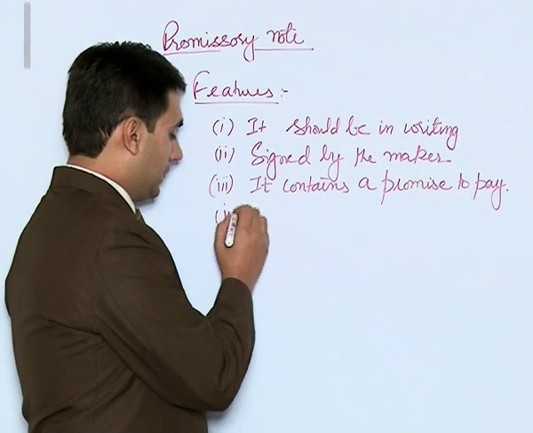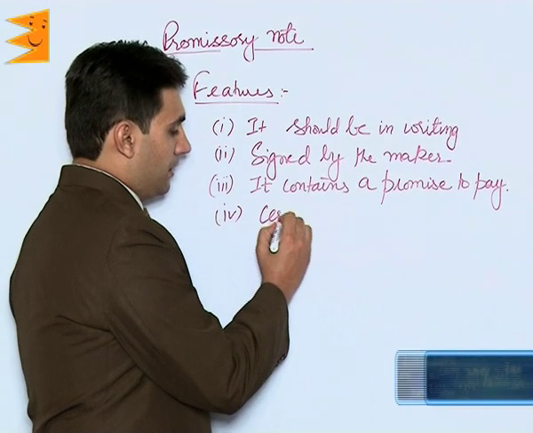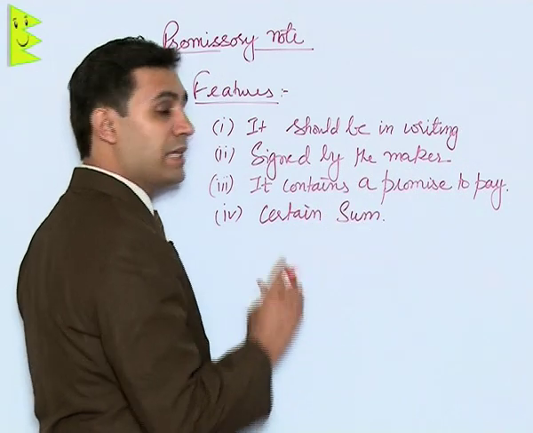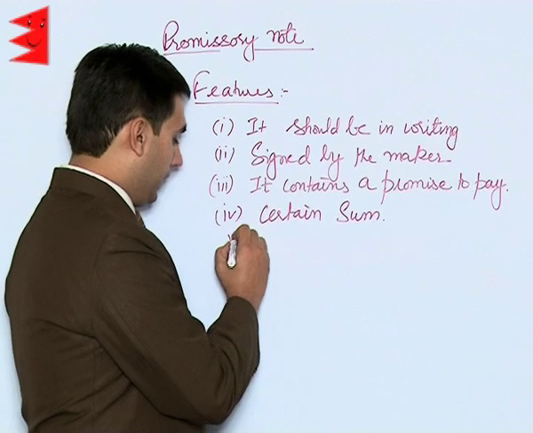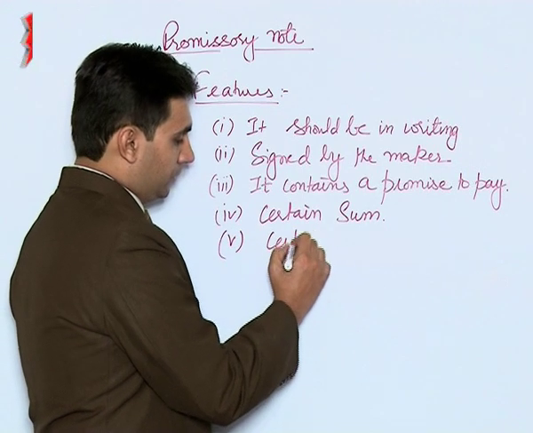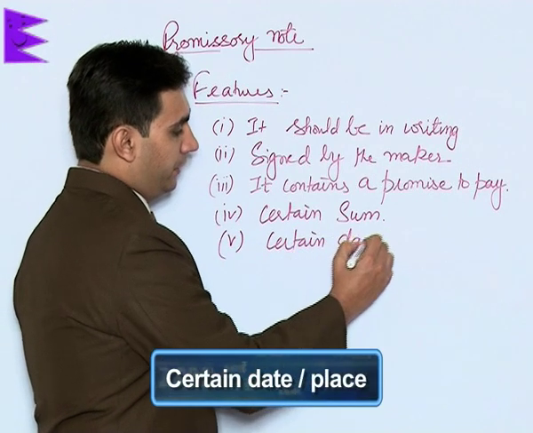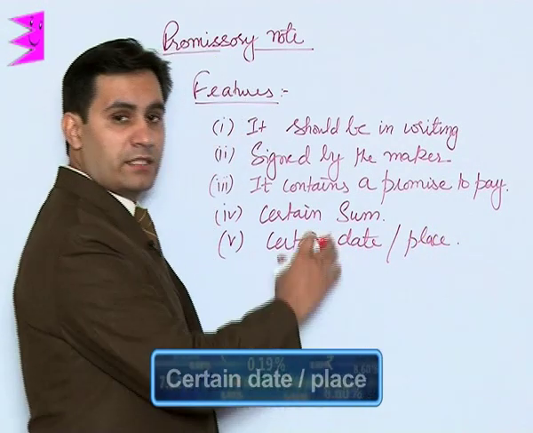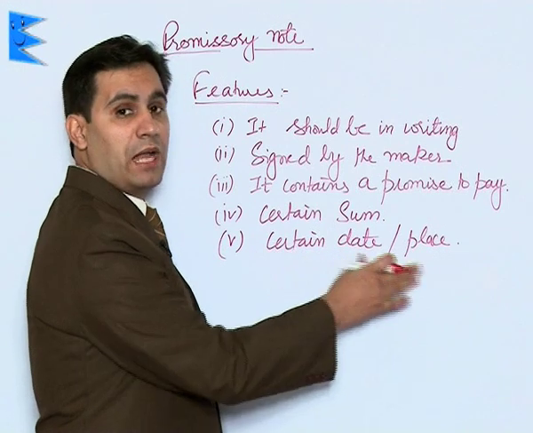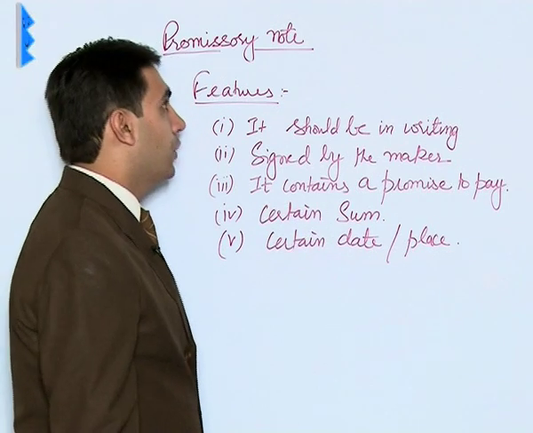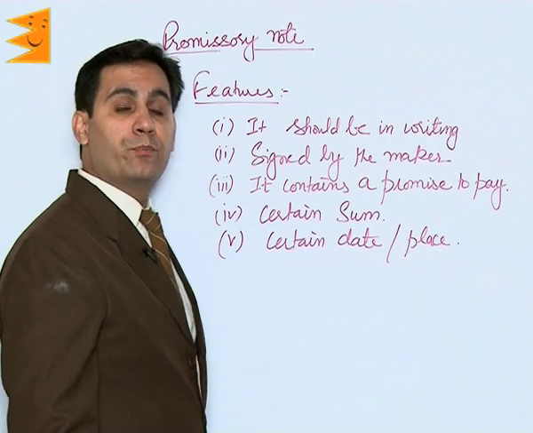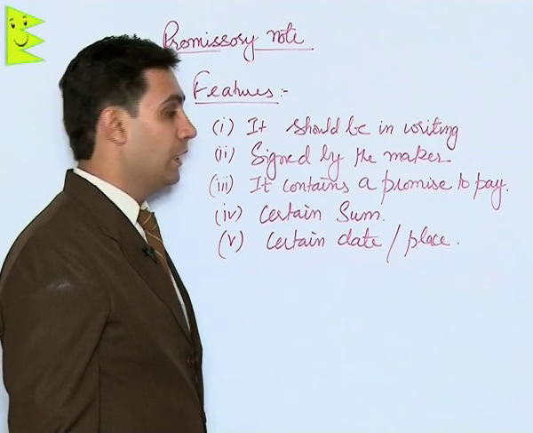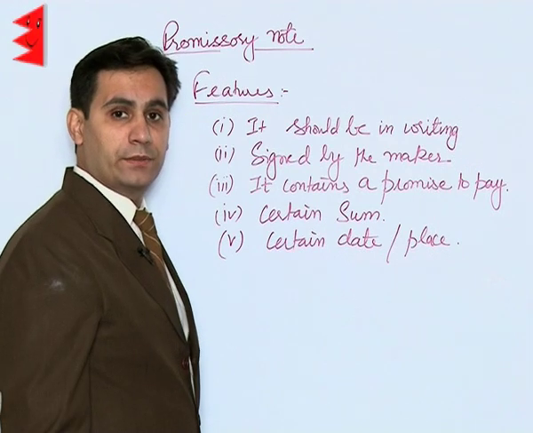which brings us to its next feature, that is certain sum of money. That means the amount is fixed. Then certain date and place. So both are fixed, that is on which date the payment would be made and where it would be made. So students, promissory note is a promise by a person to pay off his debt on a particular date at a particular place.